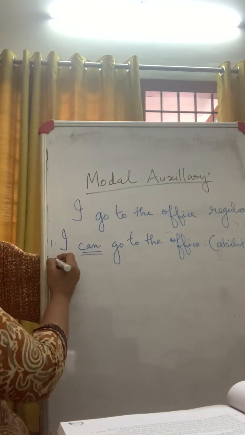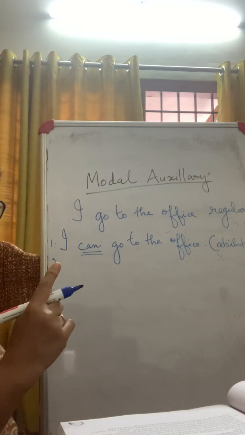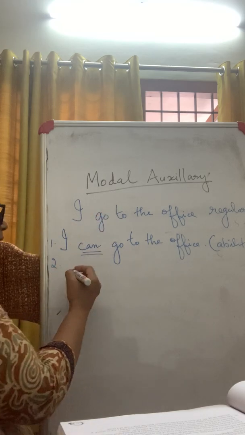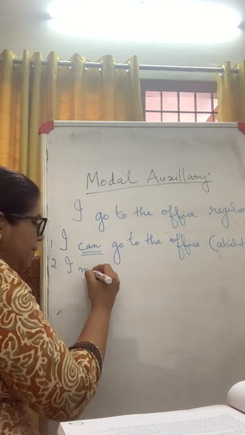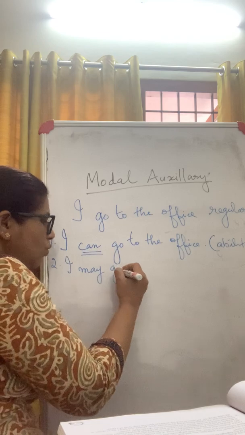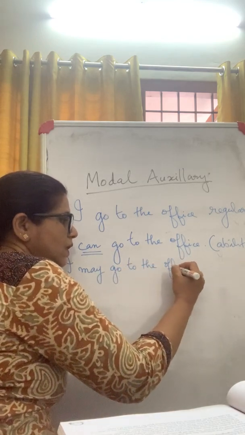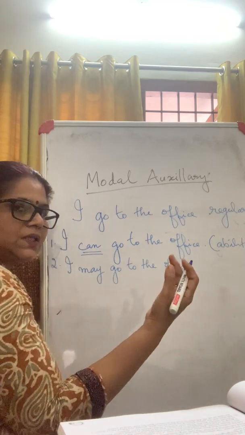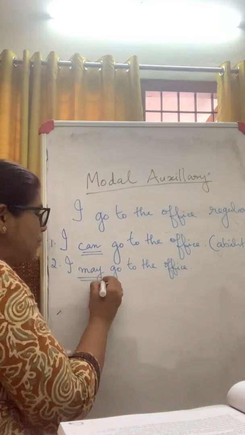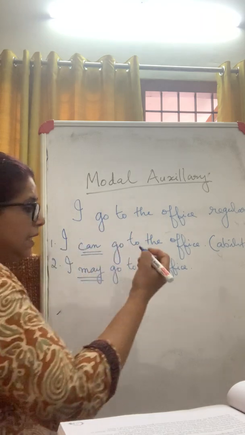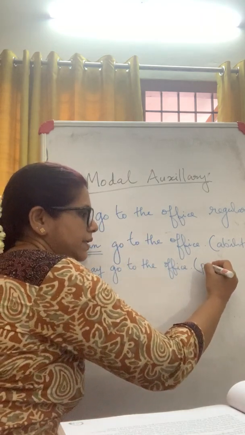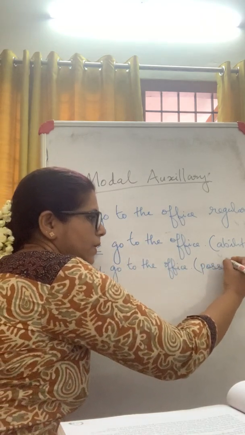So this is number one. Okay. So can shows the ability. Now next one. I may go to the office. Now may go. What does it show? The modal auxiliary may shows possibility.